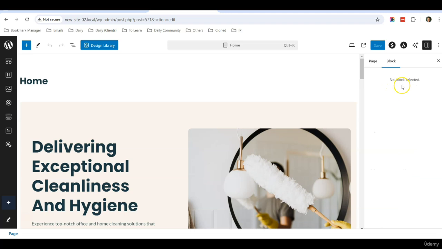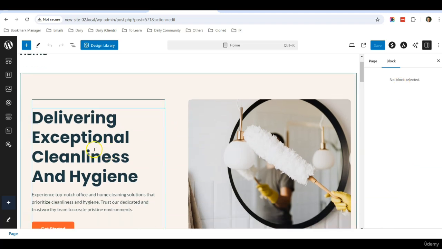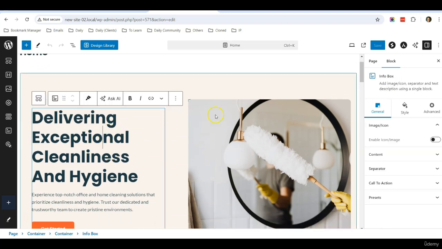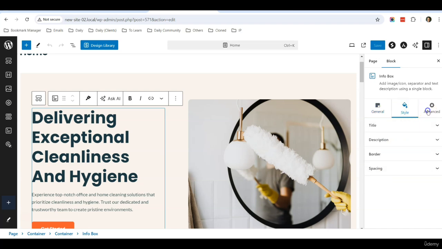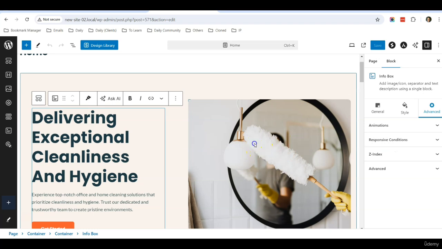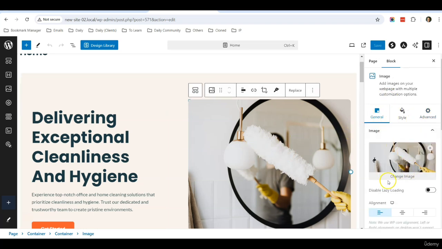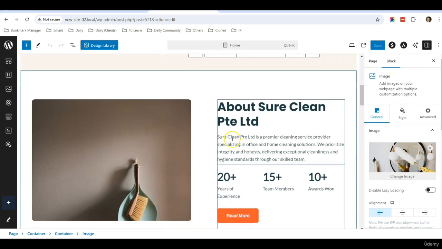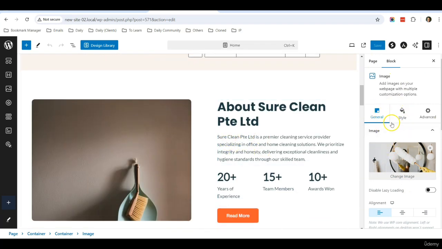Currently, there's no block selected. For example, when I mouse over this block of text and click, you can see that this block is called the info box. This info box has specific attributes here as well, and there are style and advanced settings. This block setting differs from one block to another. If I click on this image, you can see that the settings will be different because now it is an image block. So this is where you can do the settings for the individual block over on the right.